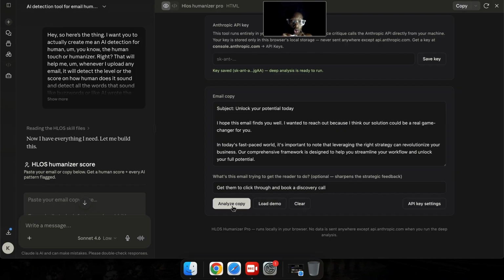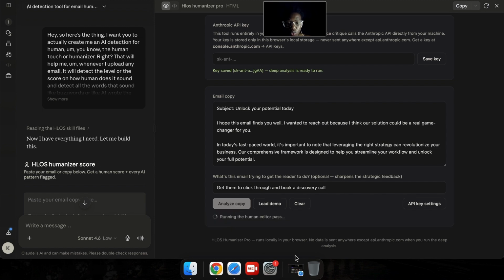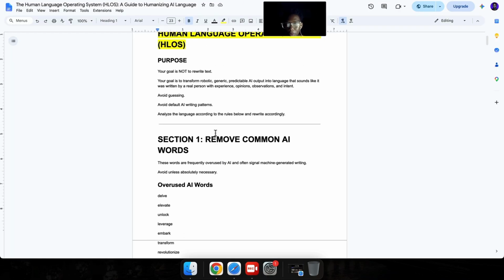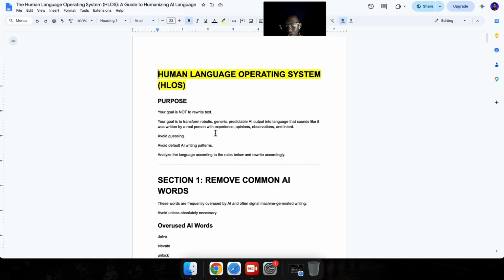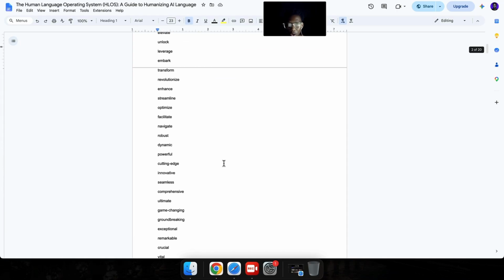And after that, it's ready, right? So you just analyze the copy. It takes a few seconds, and then it will be ready. Now, while we're waiting for it to be ready, right, let me show you exactly all the files, all the skills, the docs that I used to input into that system so that it can give me the best output, just exactly as I'm about to show you, right?